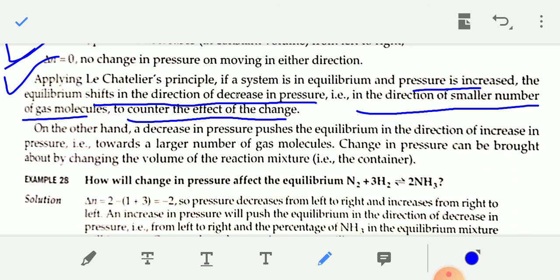Okay, on the other hand, a decrease in pressure pushes the equilibrium in the direction of increase in pressure, that is, towards a larger number of gas molecules. So the change in pressure can be brought about by changing the volume of the reaction mixture.